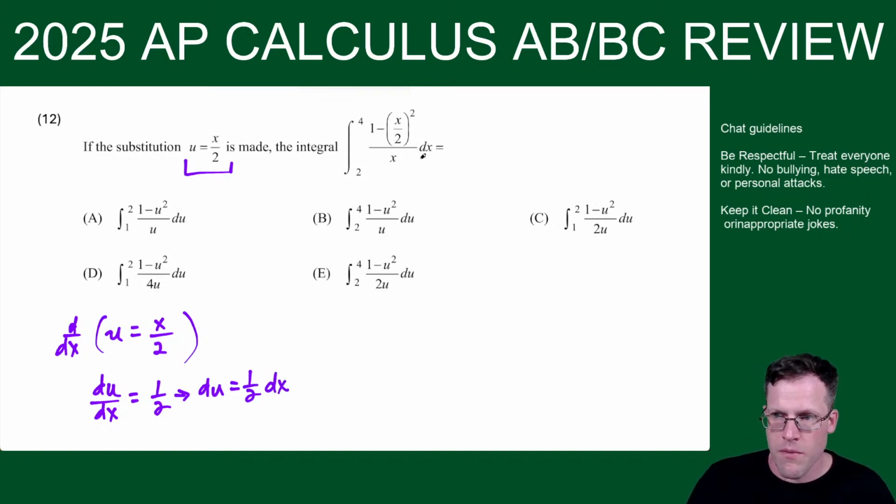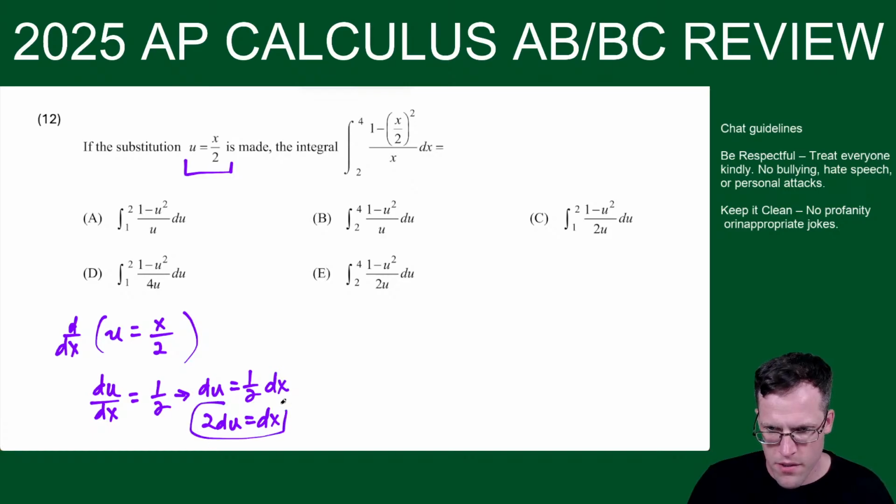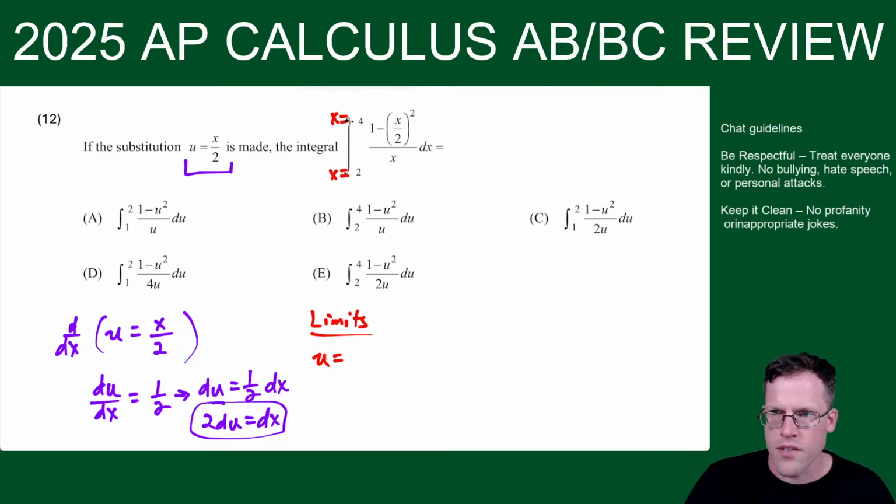And what I'm going to have to do is make a substitution for dx. So I can multiply both sides by 2, and I can say 2 du equals dx. So I have this. And I also am going to find new limits of integration. So the new limits, see how these are the old x equals limits, x equals 4 and x equals 2. So I'm going to write u equals x over 2 with x equals 4. I'm plugging in x equals 4, but dividing by 2 to get this. And then my new lower limit is u equals x over 2 with x equals 2, divided by 2, which gives us 1.